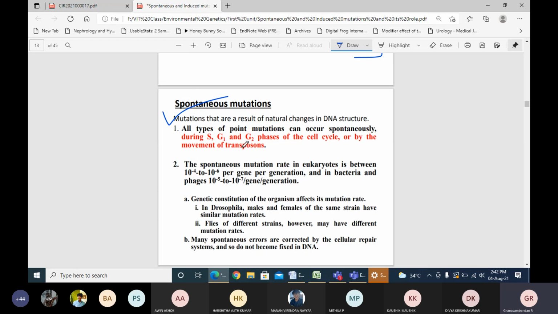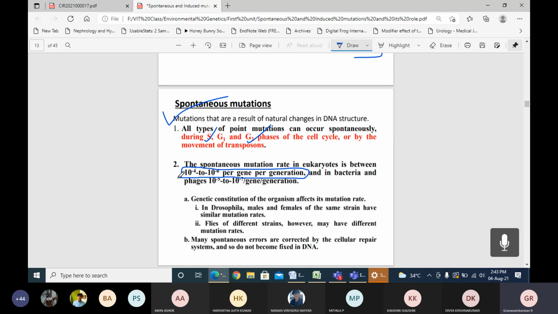Usually all types of point mutations can occur spontaneously during the cell cycle, in S phase, G1 phase, and G2 phase. In eukaryotic organisms you can see spontaneous mutation at about 10 to the power of minus 4 to 10 to the power of minus 6 per gene per generation.